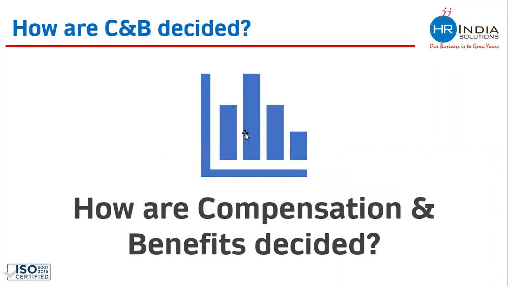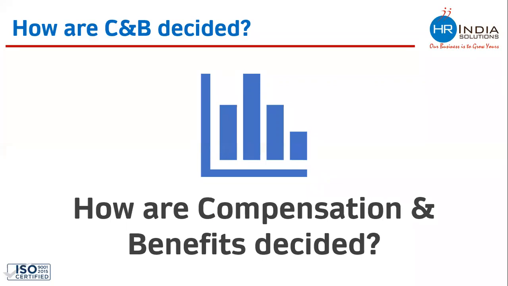So let's try to understand how compensation and benefits are decided. Whenever companies go for hiring anyone, how is the salary to be paid decided? The entire compensation can be divided into two broad categories. One is salary, another is wages.